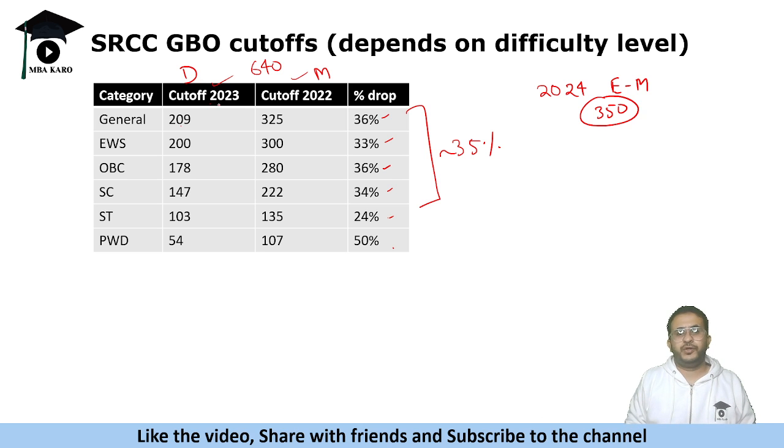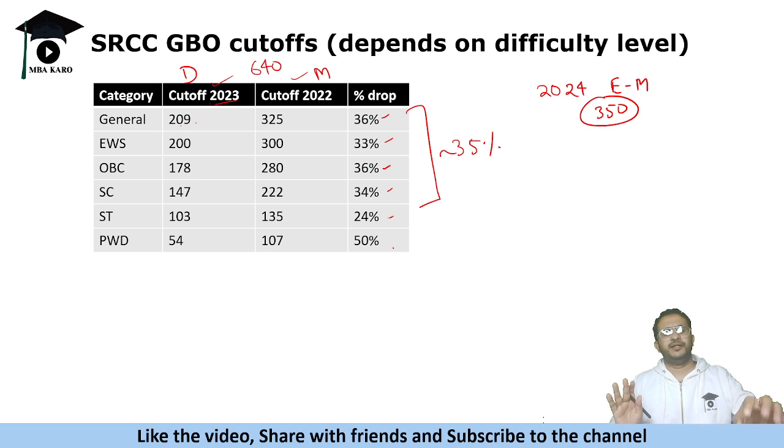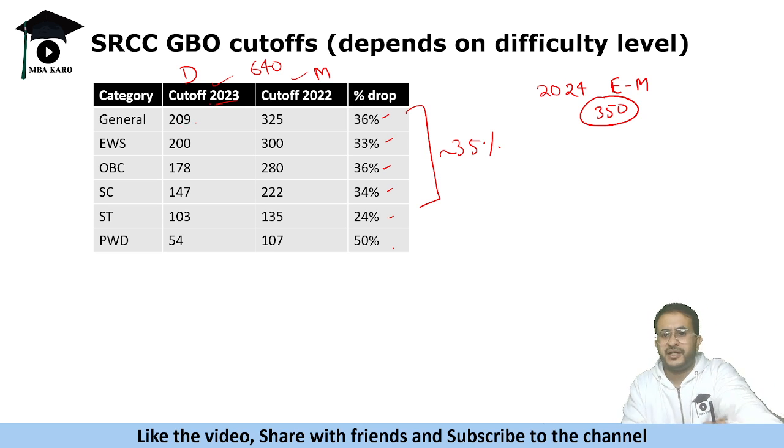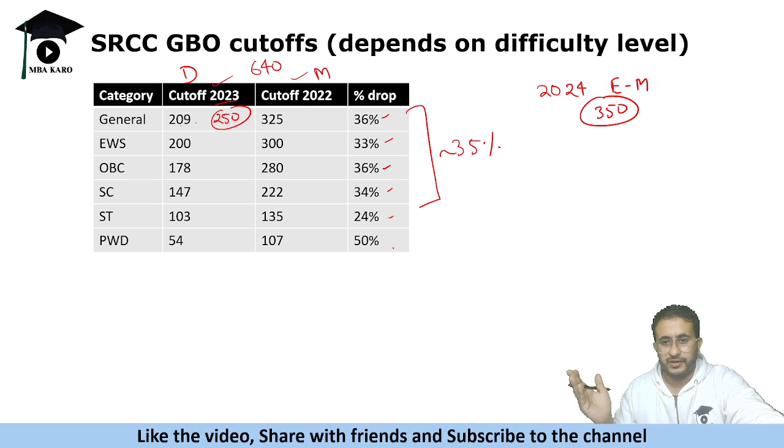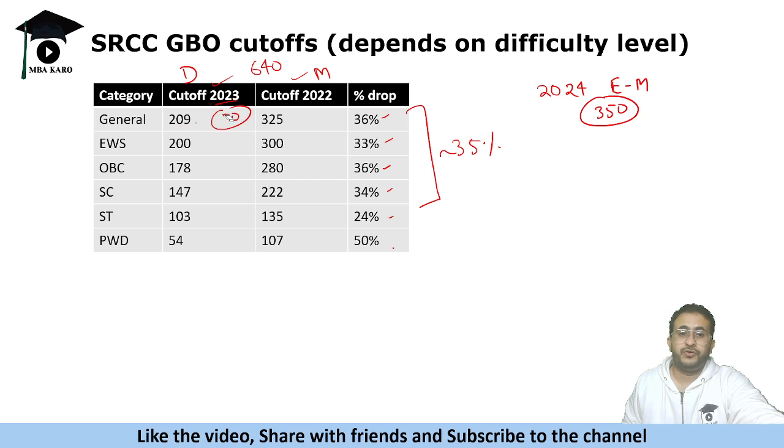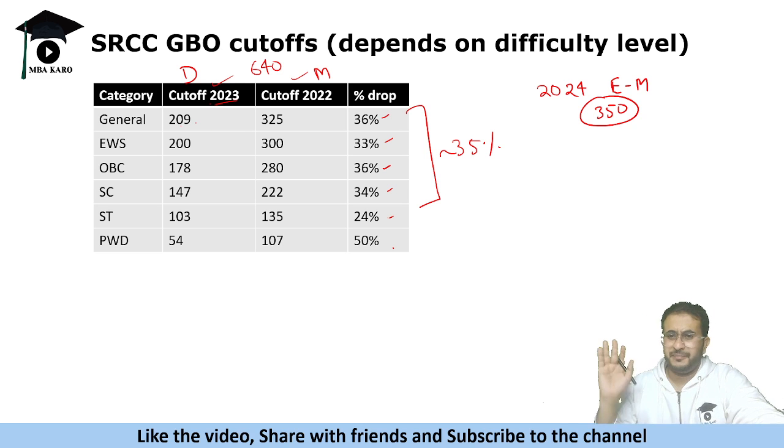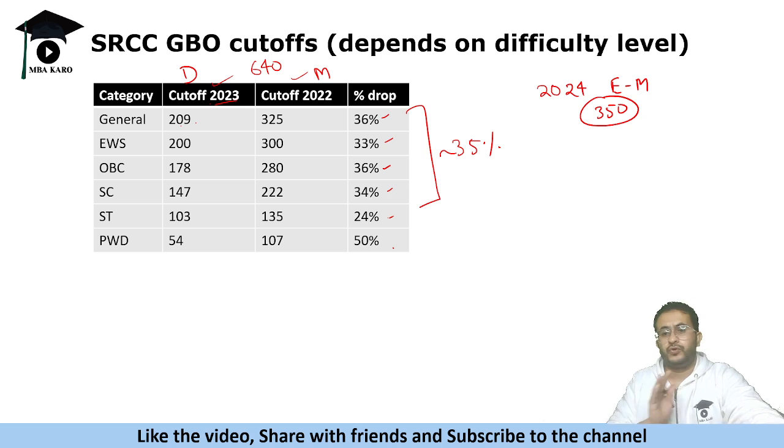A person who has gone with 2023 data will see कि 209 cutoff जाती है and will be chilled. वो accordingly धीरे धीरे attempt करेगा कि मैं कट ऑफ क्लियर कर लूंगा 209. तो वो अटेम्प्ट करके आता है 250 तक, और बाद में देखता है कि कट ऑफ 350 चलेगी और वो below the cutoff score है. Okay. And some student who might have gone through previous data must have thought कि 325 से तो ज्यादा नहीं जाती, let me attempt 325. वो कुछ ऐसे करके गया, वो 330 के करीब ले आया, but actual cutoff went down to 350. Okay. So do not go by any number, try to maximize your score.